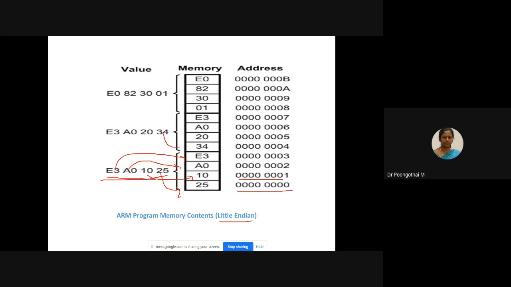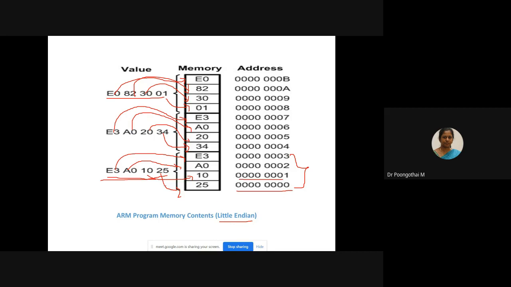Similarly, next 34, 20, A0, E3, and in this case 30, 82, E0. So 4 memory locations are required to hold a 32-bit value according to this little endian format.